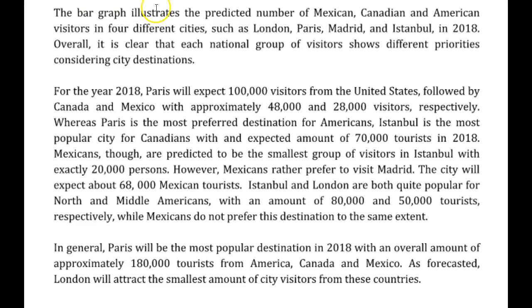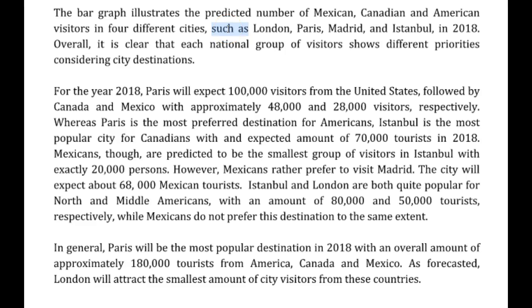So the bar graph illustrates the predicted number of Mexican, Canadian and American visitors to 4 different cities, I would say. To 4 different cities. It's not appropriate to use "such as" here because we are referring to the literal cities that are being measured. If we were referring to some of a wider group, "such as" would be fine.